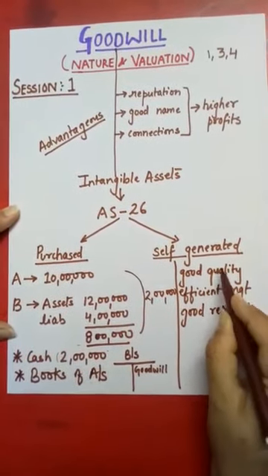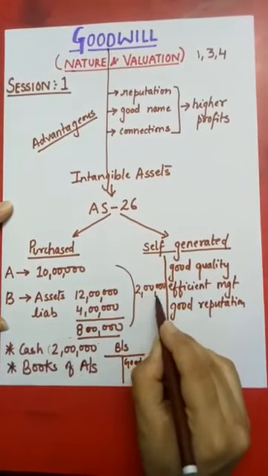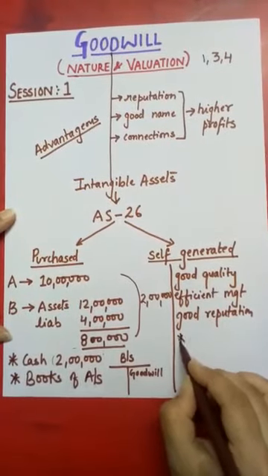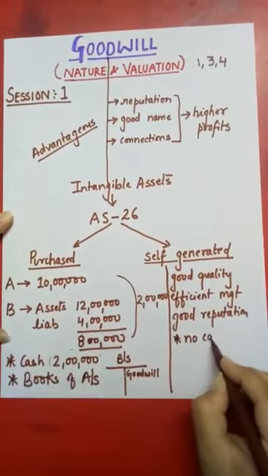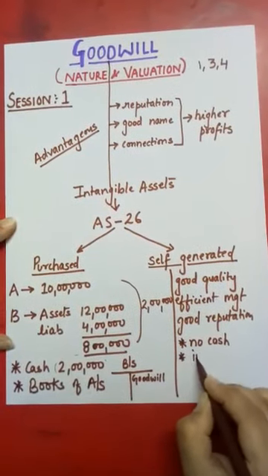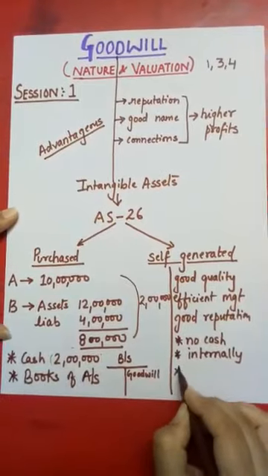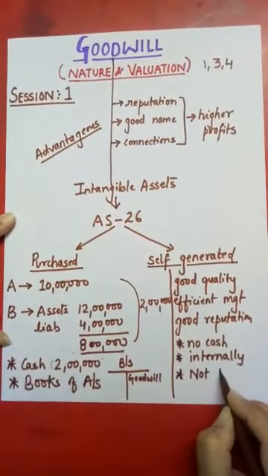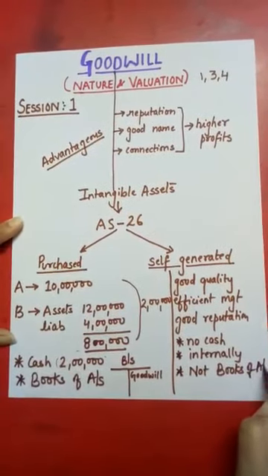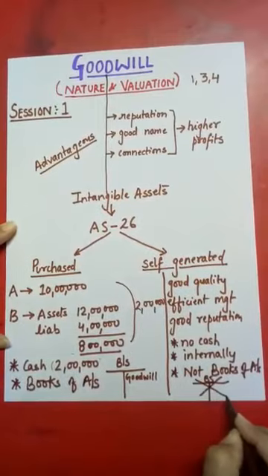So all these factors help B Limited to earn this goodwill of rupees 2 lakh. As no cash is paid for generating this goodwill, and this goodwill is internally generated, it is not shown in the books of accounts. So self-generated goodwill is not shown in the balance sheet.